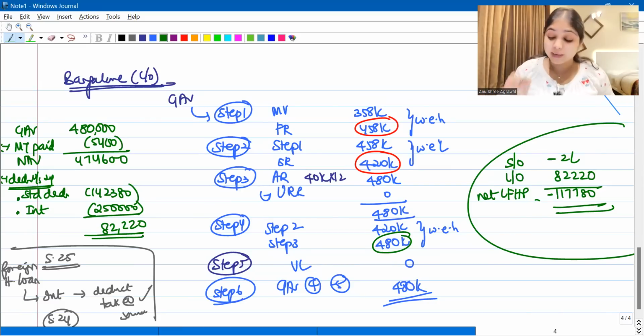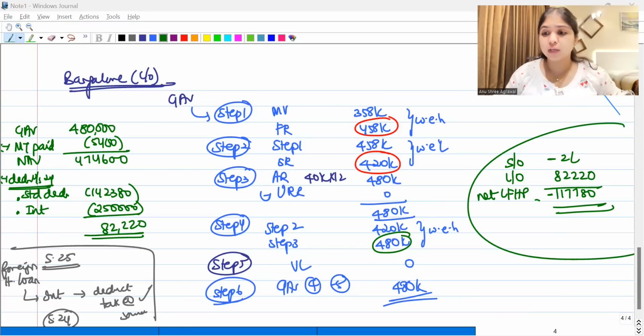When does section 25 apply? Only if you've borrowed a loan from a foreign country. If it is a foreign loan, then what do you do? You'll have to deduct tax at source. Only if you deduct tax at source, only then you will get section 24 deduction. Otherwise, you will not get section 24 deduction.